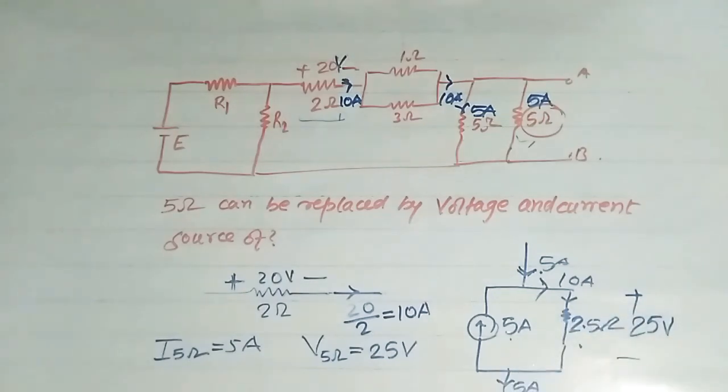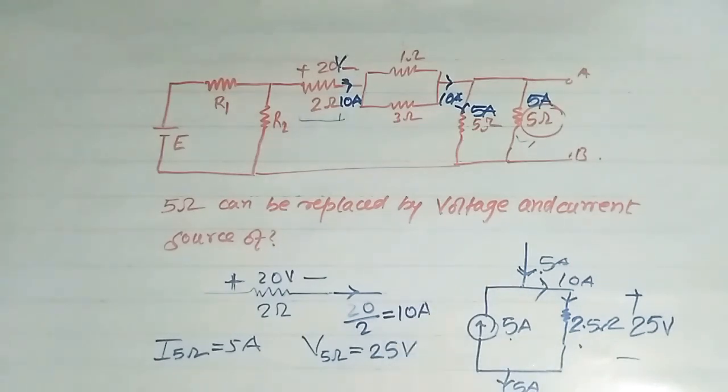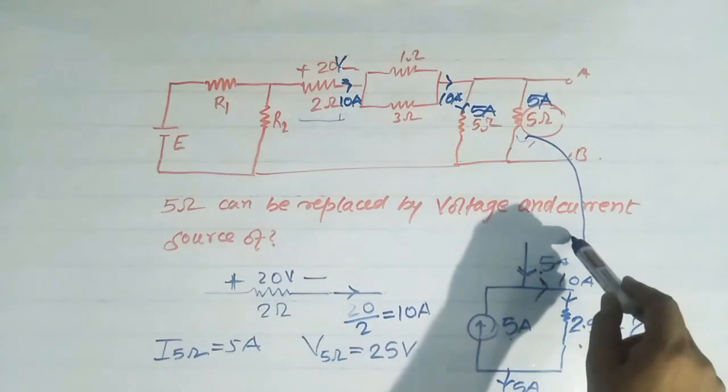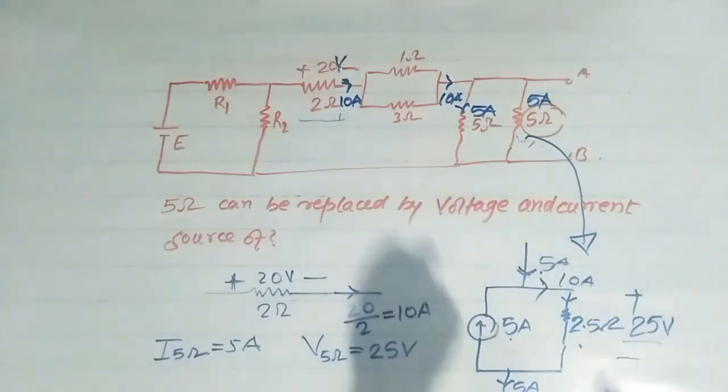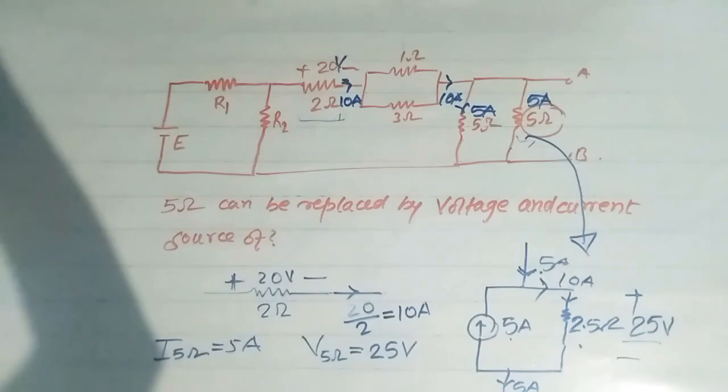So it shows that it is acting as a current source of 5 ampere having voltage drop 25 volt across it. So this 5 ohm resistance can also be represented like this. So this is the solution of this problem.